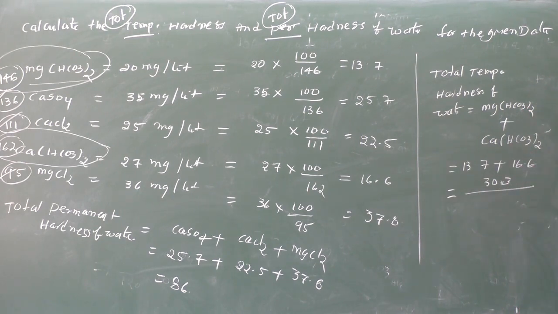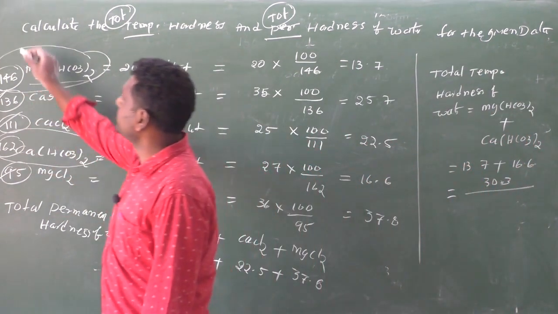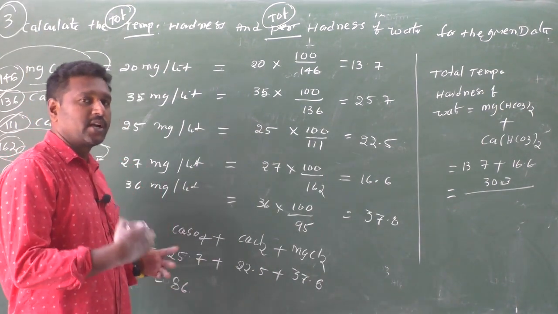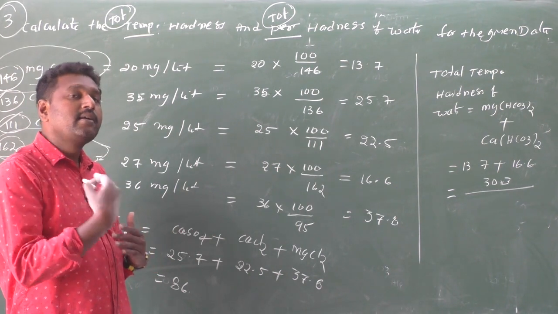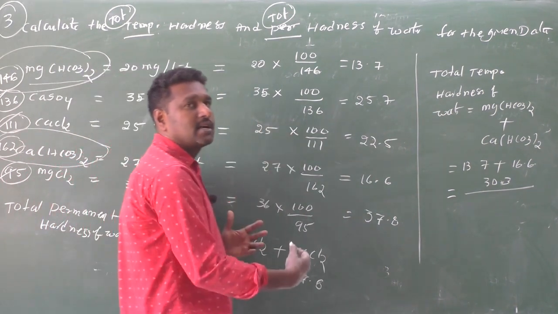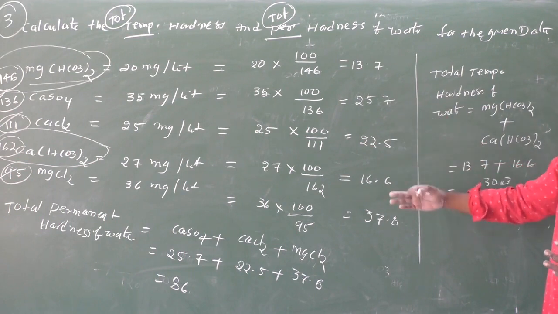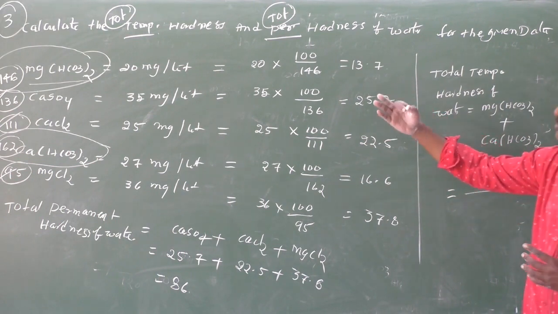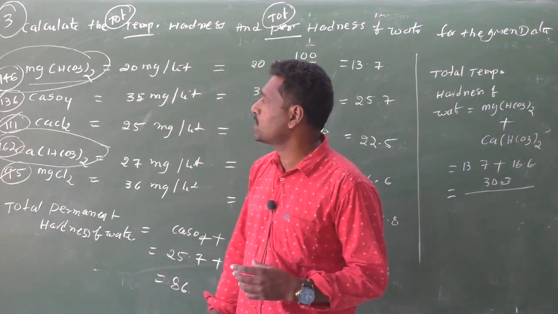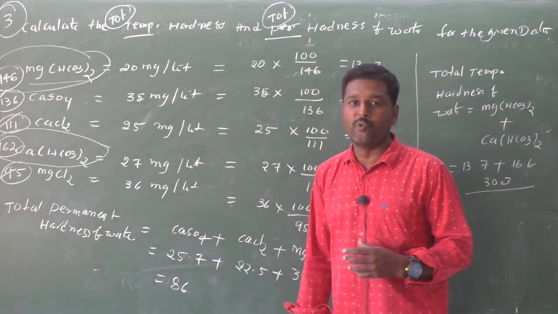So this is about numericals based on the degree of hardness of water. This is the third one. First, total hardness: single hardness of water we have already calculated, and this is the total hardness of water. If water contains 5 salts, then by 2 salts we get temporary hardness of water, and by 3 salts we get permanent hardness of water.